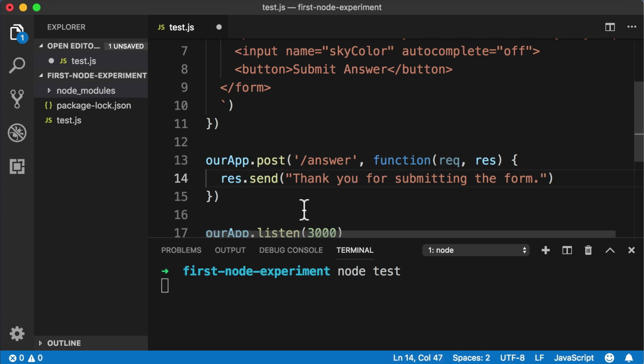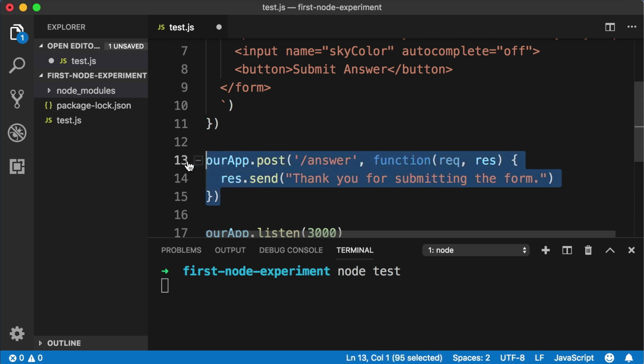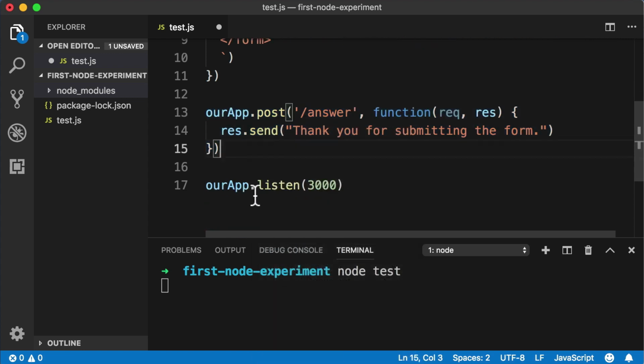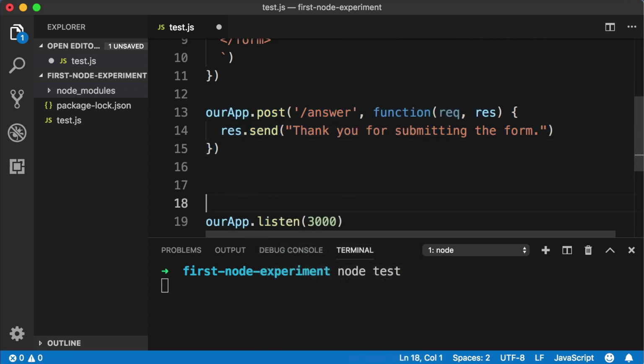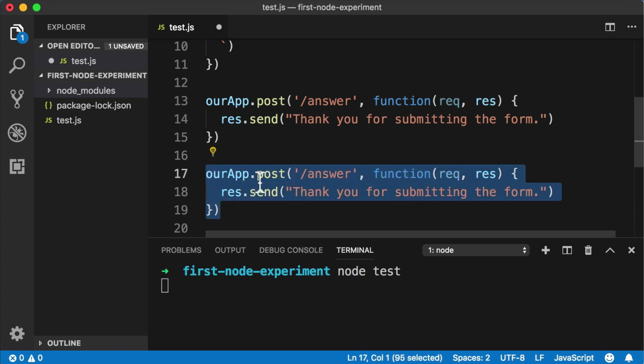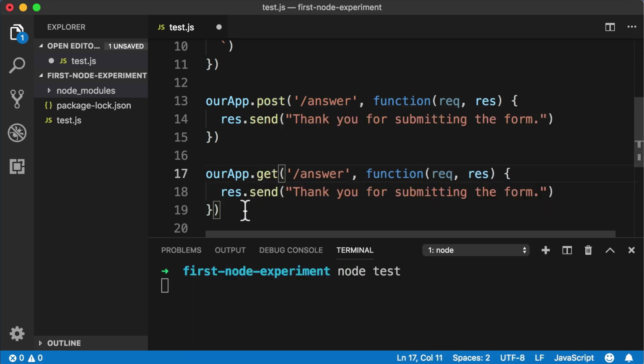Okay, now before we save this and test it out, I want to do something to make the difference between a GET request and a POST request crystal clear. What I want you to do is select these 3 new lines of code that we just wrote, copy them into your clipboard, and then right below this, but before the .listen line, just paste in your clipboard, so duplicate it. And on this new copy, I want you to change this word post to get. So on the second copy, it's our app.get.